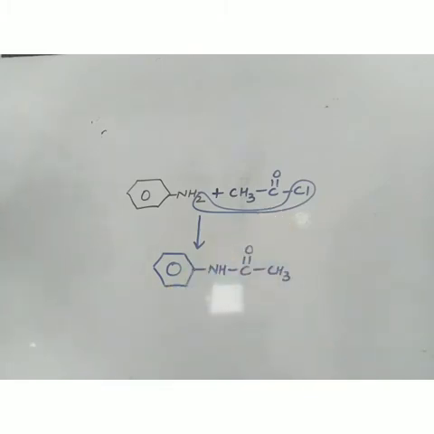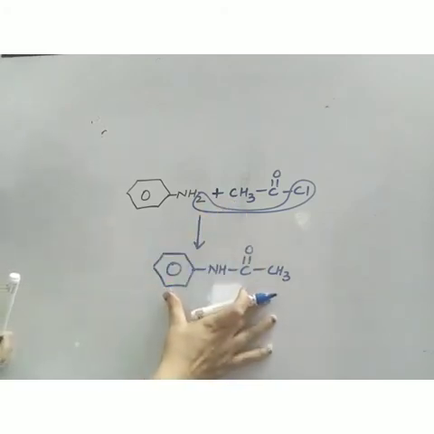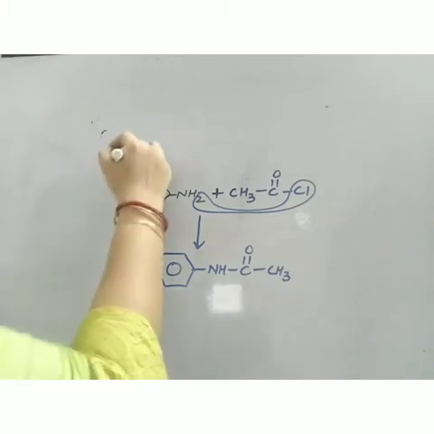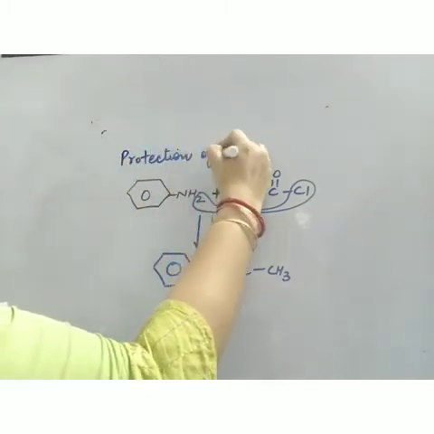Acetylation we have learnt in an earlier video. Acetylation can be done in the presence of acetyl chloride and also acetic anhydride. Now this HCl is removed and we'll get this product. Now let's see how acetylation can reduce the activating effect of the NH2 group. By doing this acetylation, the activating effect of the NH2 group is reduced. So this is your protection of the NH2 group.